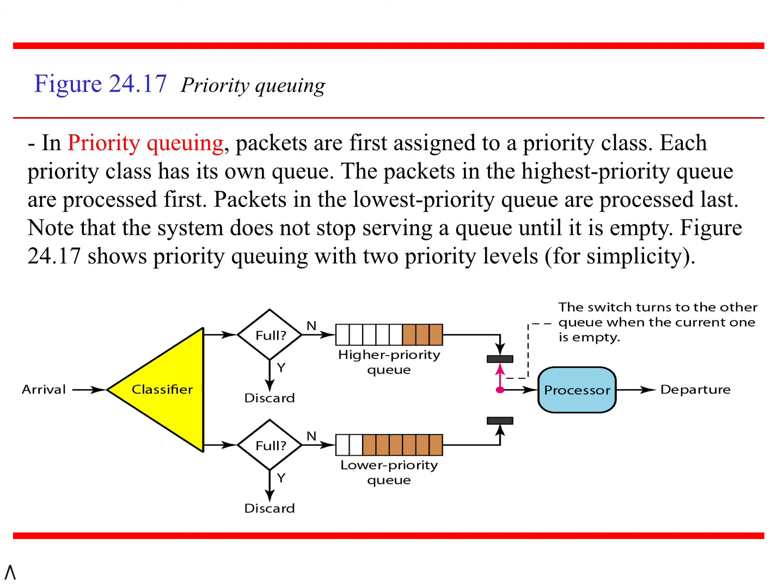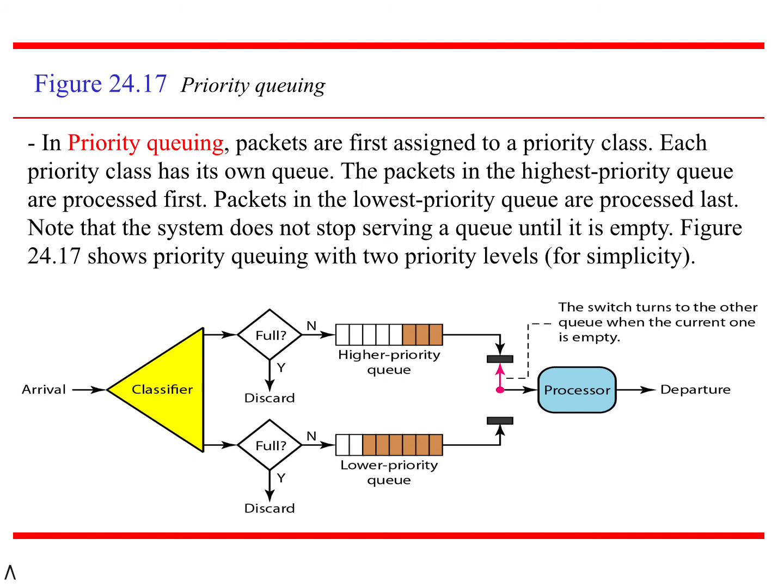See here in the second point in the slide, the packets in the highest priority queue are processed first, because those are very important data available in that packet. Coming to the third point, packets in the lowest priority queue are processed last. In the diagram, there are two queues. In the previous slide, FIFO had only one queue. Here two queues are available: one for the higher priority and the next for the lower priority.